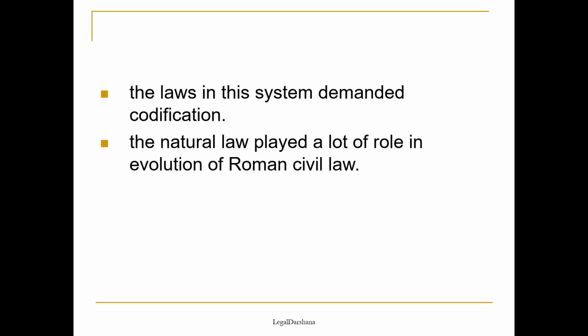So this family was basically protecting the individual relationships of citizens rather than working on public law. Public law was a lower extreme in this Romano-Germanic family. It regulated private law between individuals more. The law demanded to be codified, and as I told you, it evolved during the evolution of natural law in the legal context.